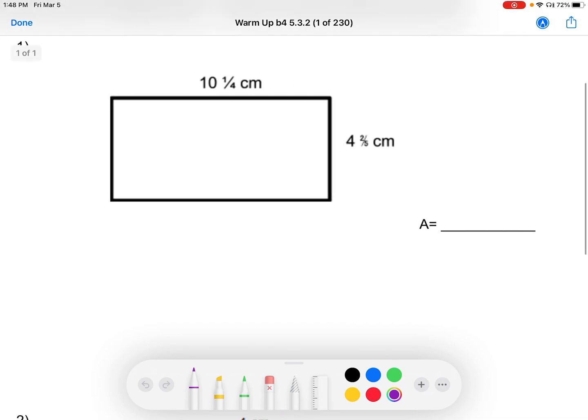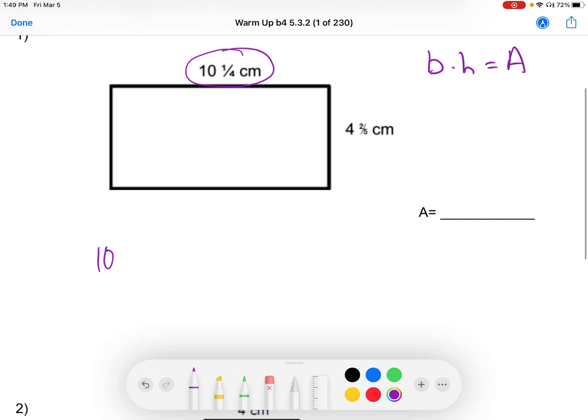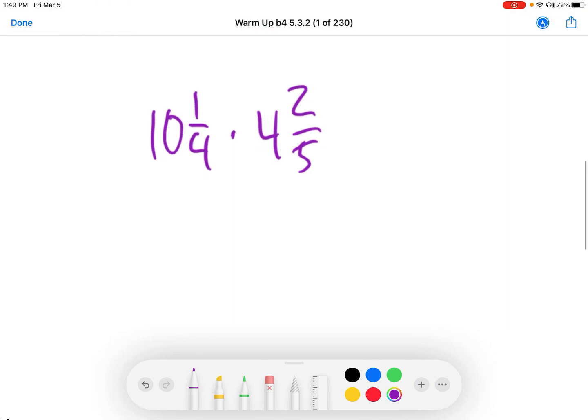All right, we need to find the area of this shape. Remember that we talk about area of rectangles as base times height equals area, okay? Base times height equals area. And the base of this rectangle is 10 and 1/4, right? So 10 and 1/4 times the height, and the height is 4 and 2/5. We'll zoom in here. We got 41/4 times 22/5, stuff that we had practiced before.